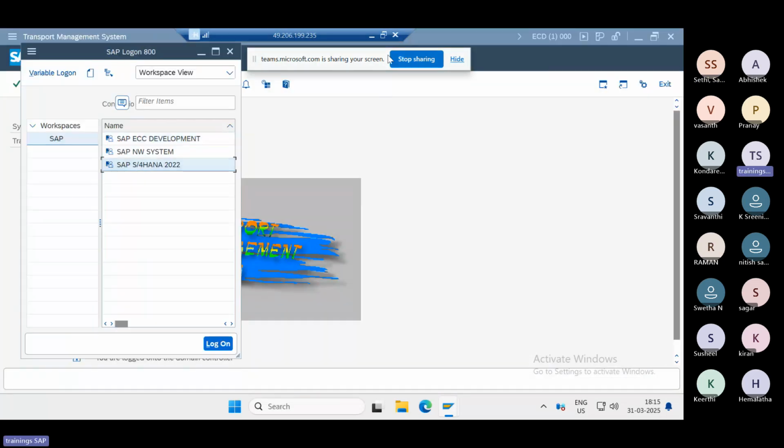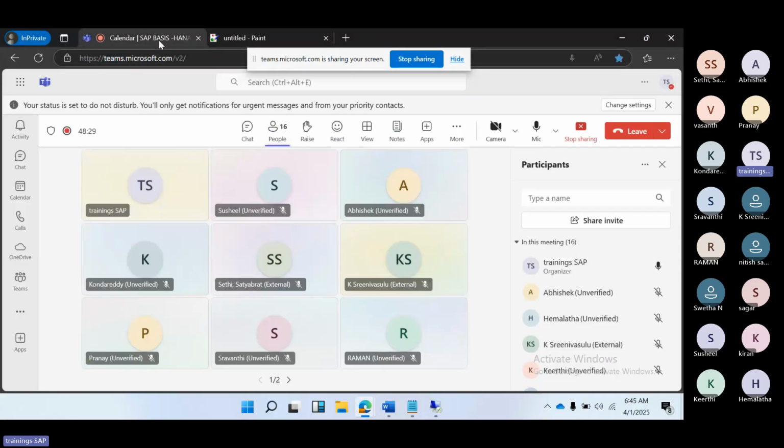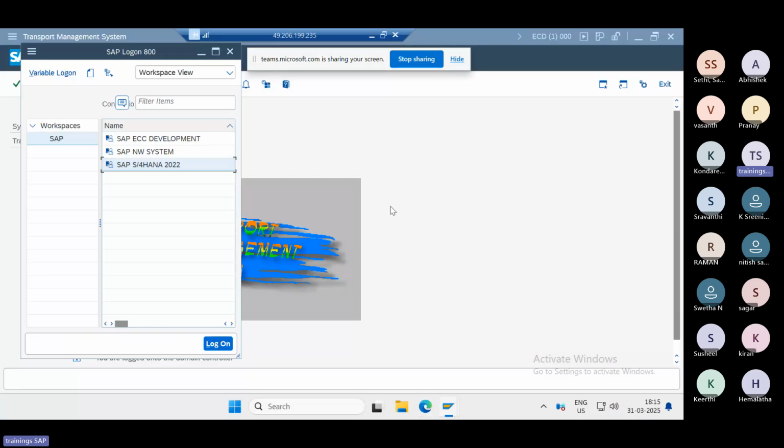Okay. So yeah, I think you can do the practice. This configuration is important. Then tomorrow we'll discuss part 2, like how to create the transport request and how to import it, meaning how to move the changes from one system to another system. Creation of the request is development, but our part is also important here.